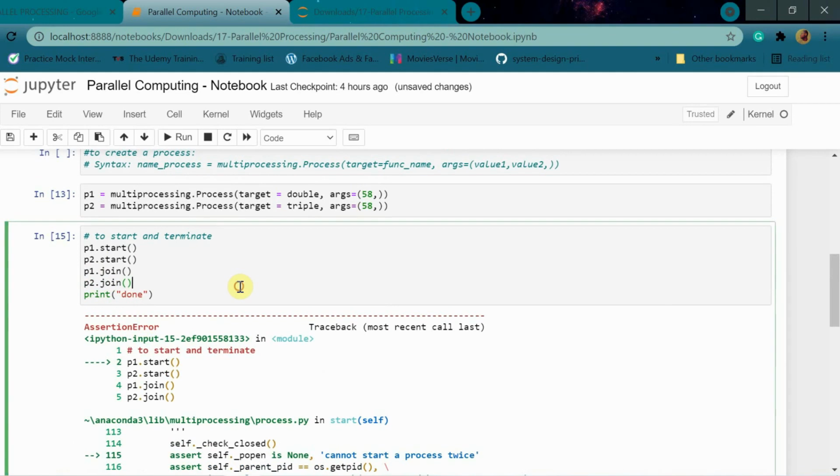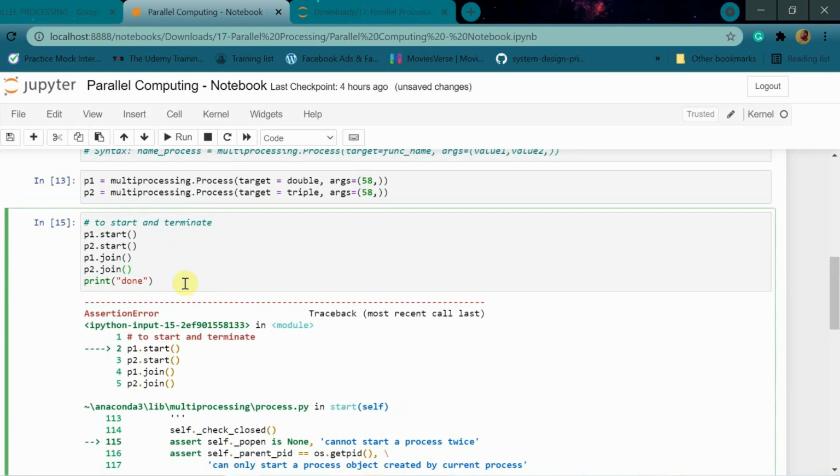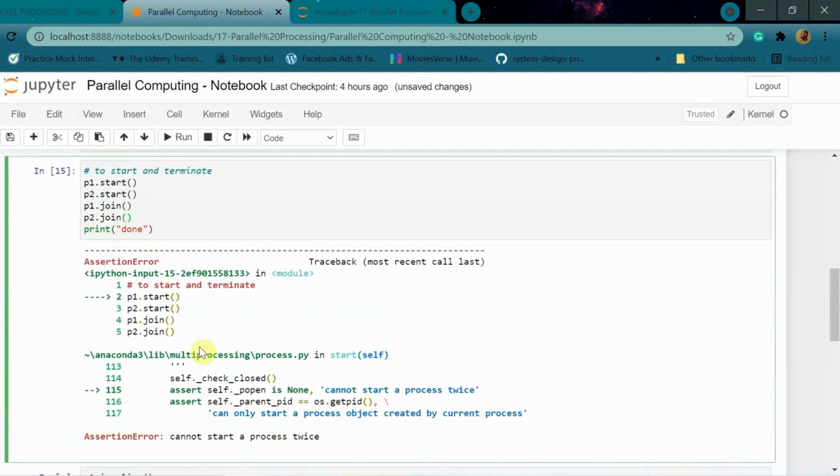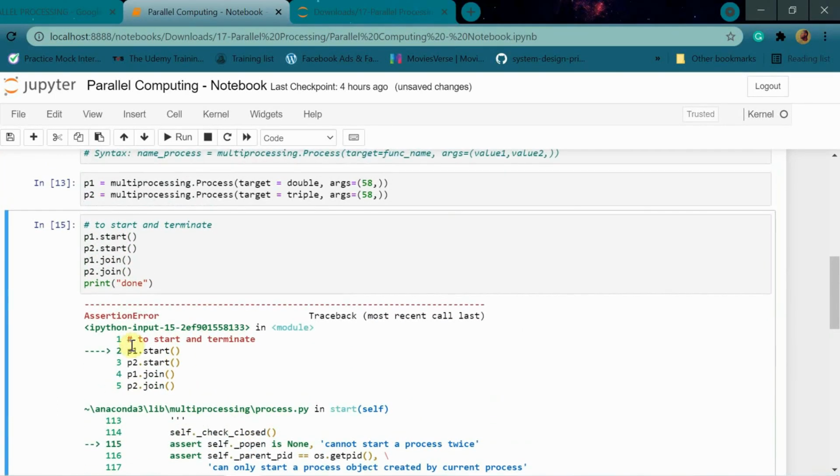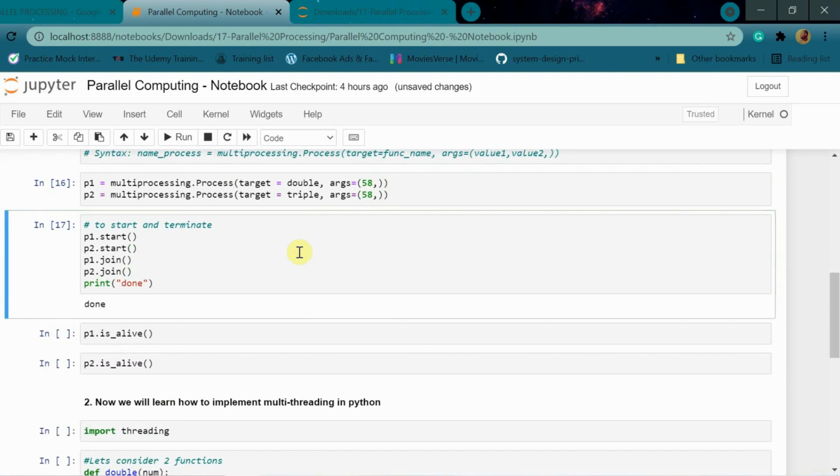So you are saying that I'm getting this error repeatedly. Why is this? I am trying to explain. See, it is saying that it cannot start a process twice. When you start a process and join it, it is starting and terminating. But the thing in Python is you can't start a process twice. So if you want to run this again, you have to create the process again, and then if you run it, this error will go. Once the process is created, it can be started only once. If you want to start the process again, you have to create the same process over and over again. I hope I am clear.